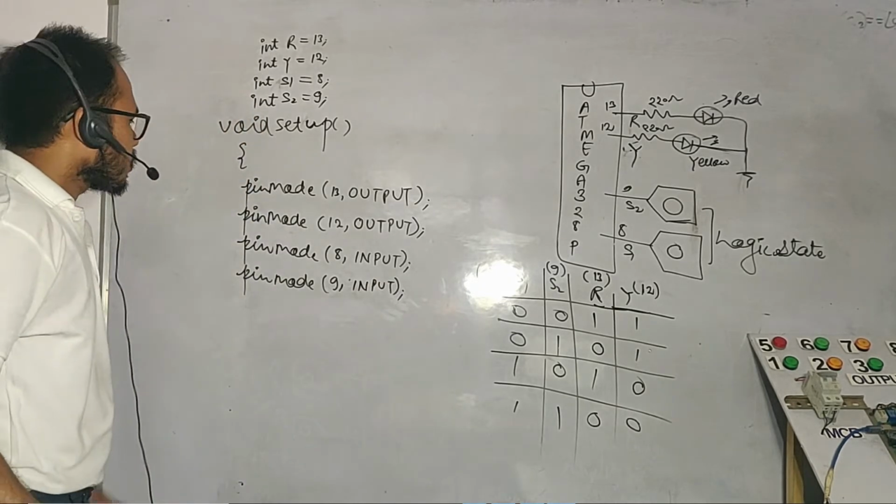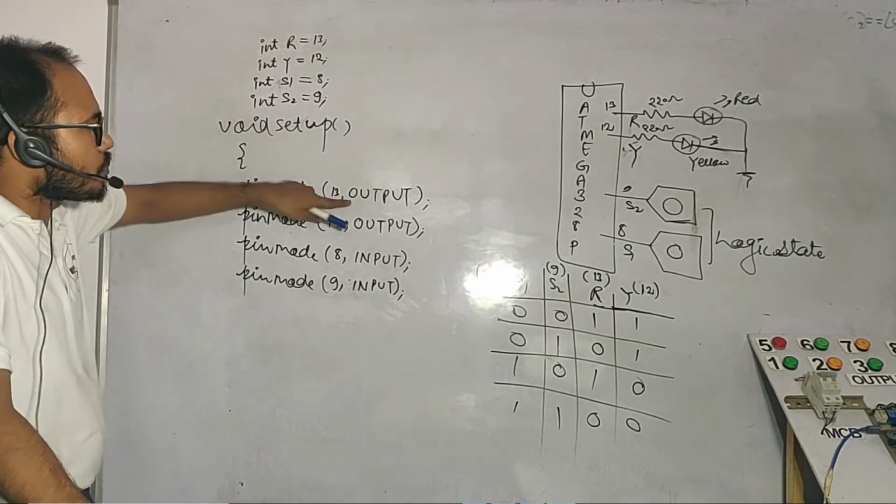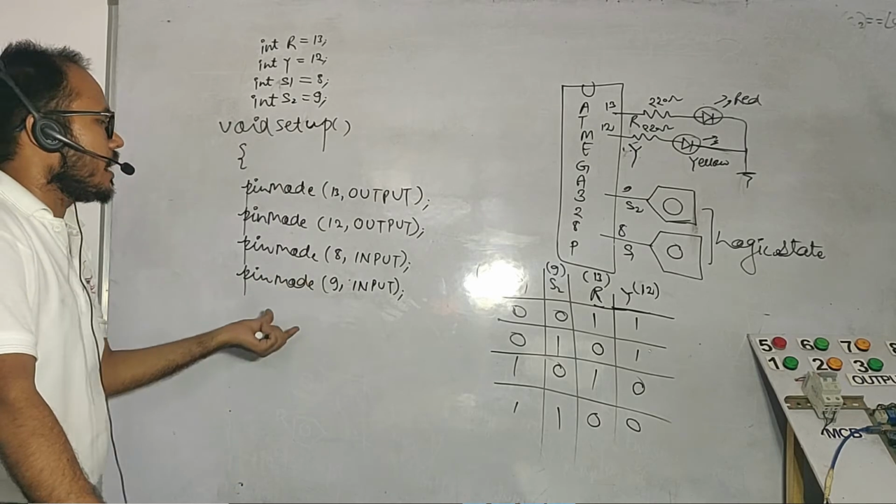Okay, so we have decided which pin will be acting as an input and which will be an output.